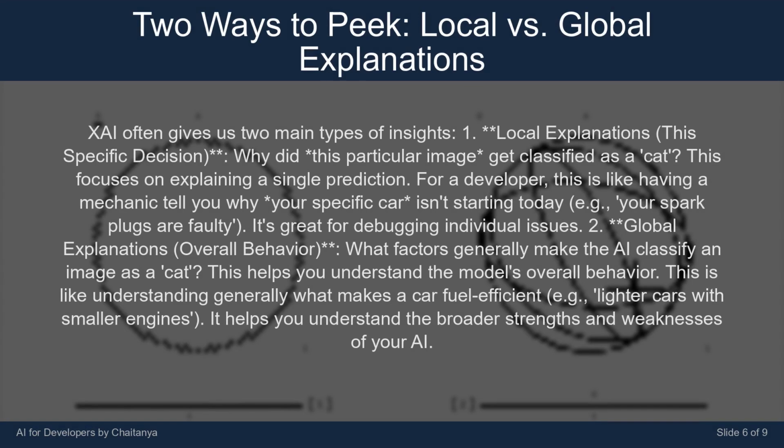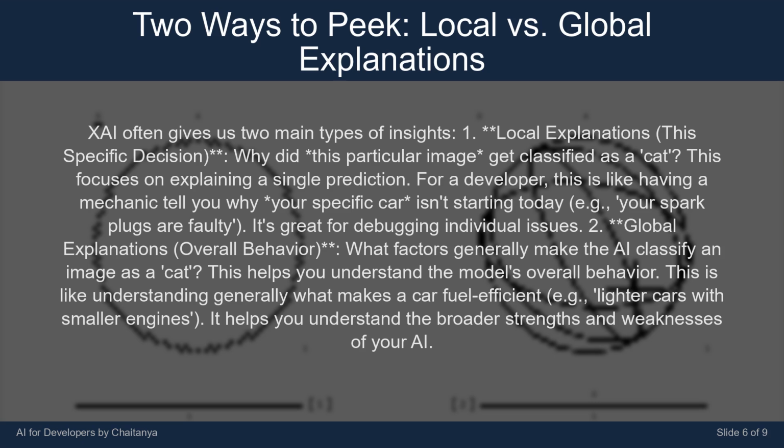XAI often gives us two main types of insights. 1. Local explanations. This specific decision. Why did this particular image get classified as a cat? This focuses on explaining a single prediction. For a developer, this is like having a mechanic tell you why your specific car isn't starting today, e.g., your spark plugs are faulty. It's great for debugging individual issues.